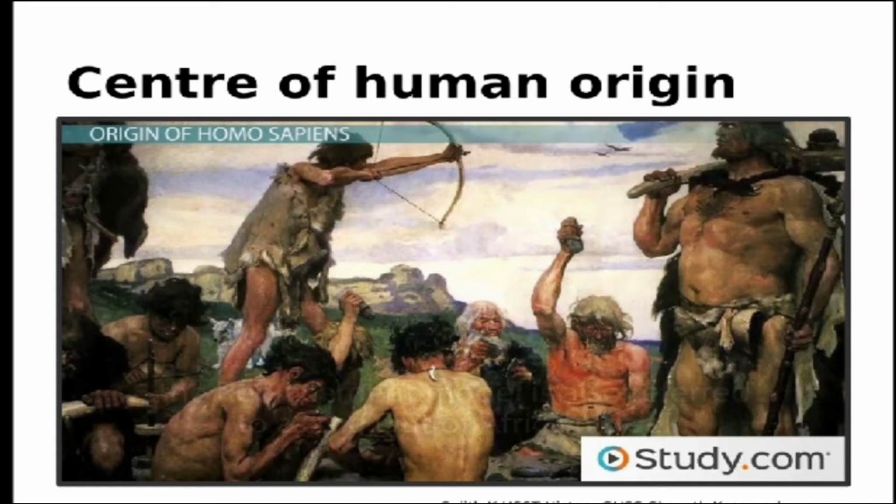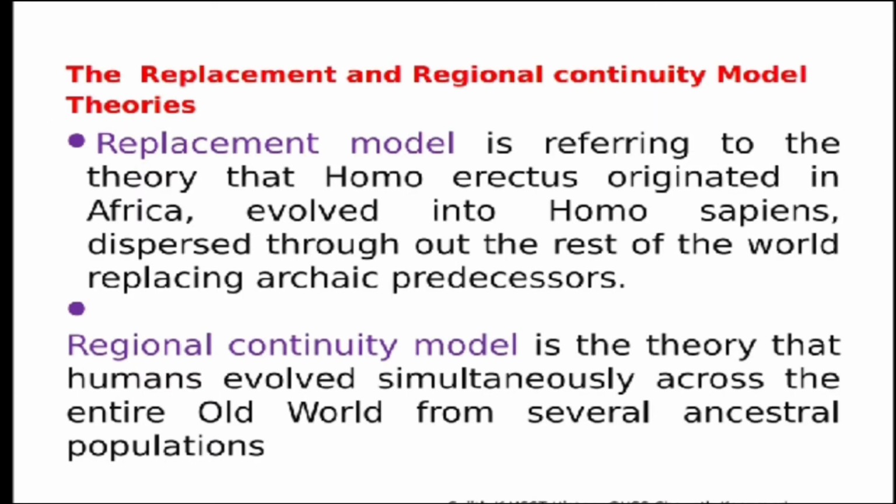Now, there are certain theories given by different archaeologists, and these theories also signify that the oldest man appeared in Africa. What were these theories? Mainly two theories: one is the regional continuity model and the second is the replacement model.